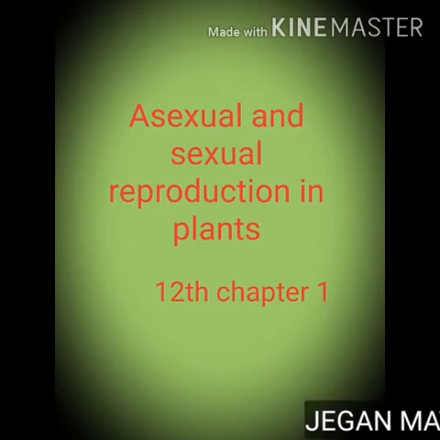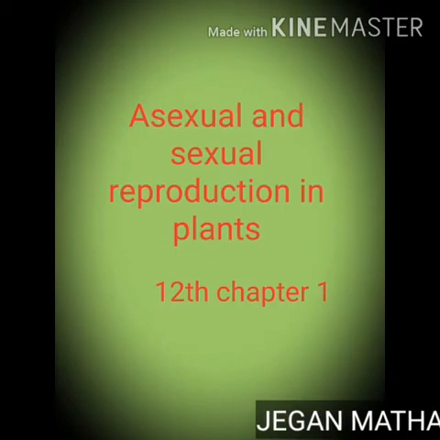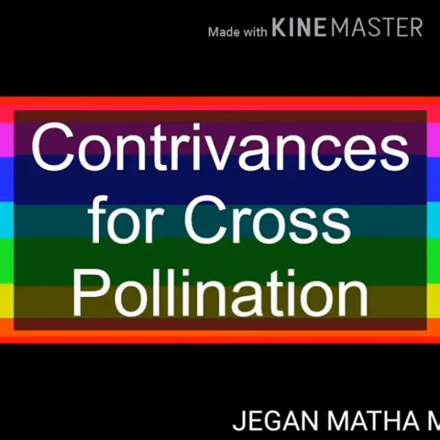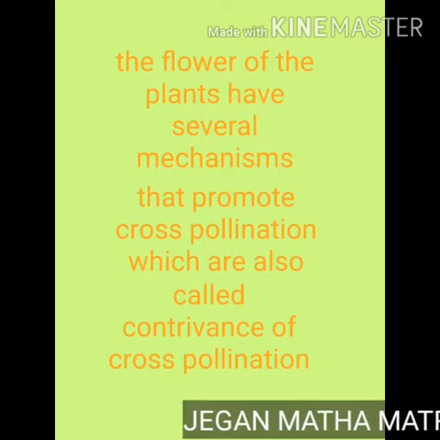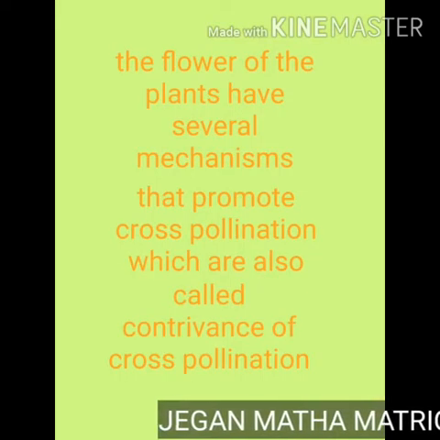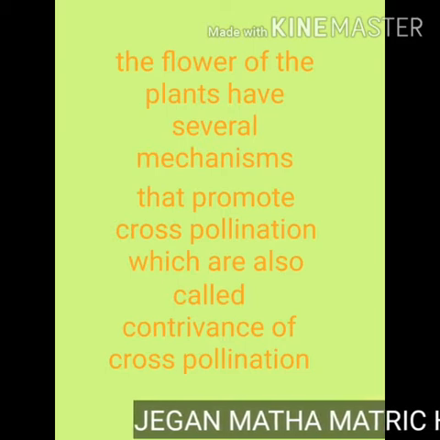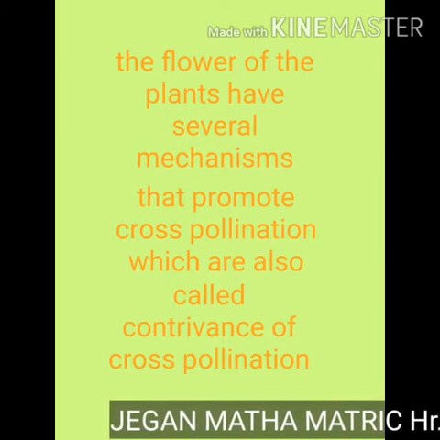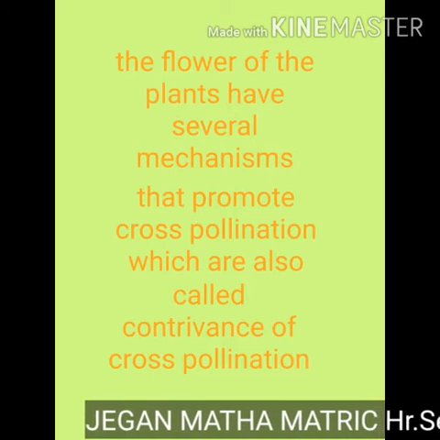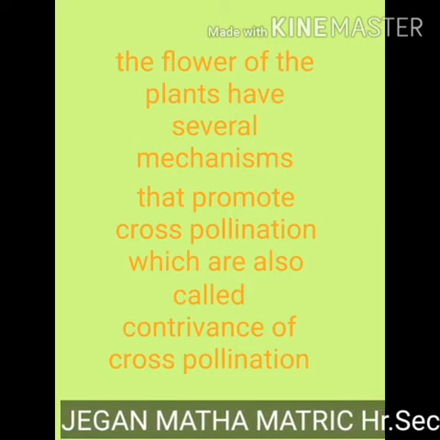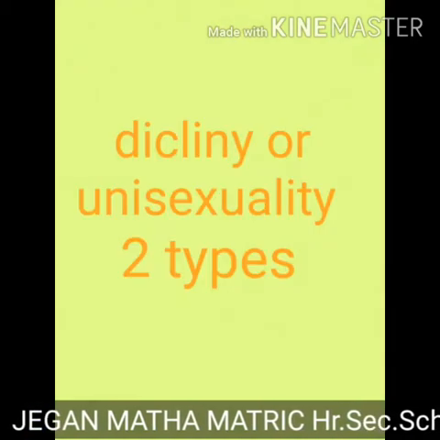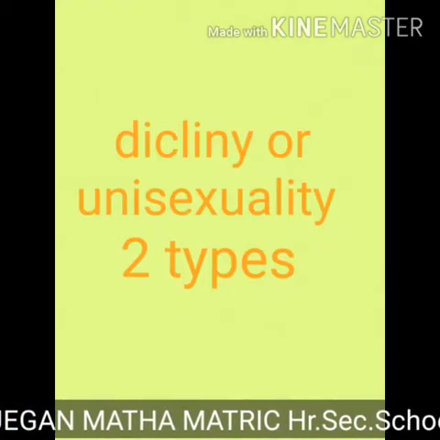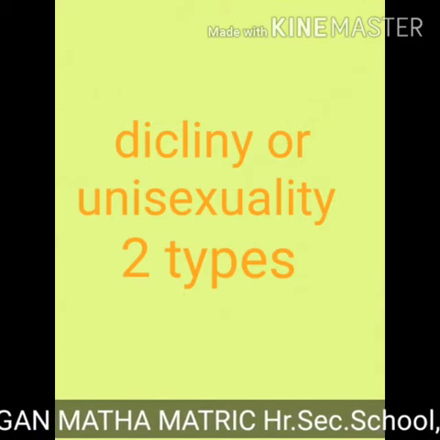Today we are going to see about asexual and sexual reproduction. In that, contrivance of cross-pollination. The flowers of the plants have also several mechanisms that promote cross-pollination, which are also called contrivance of cross-pollination or outbreeding devices. It includes the following types: dicliny or unisexuality.